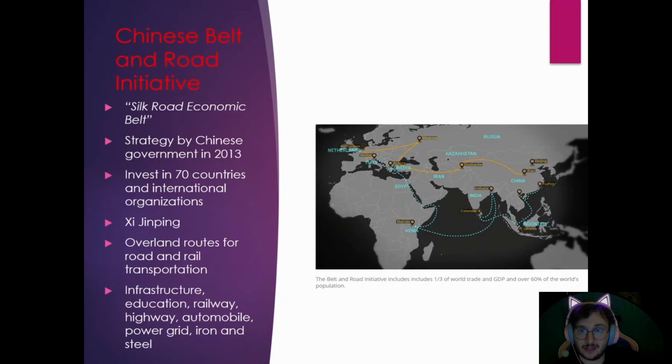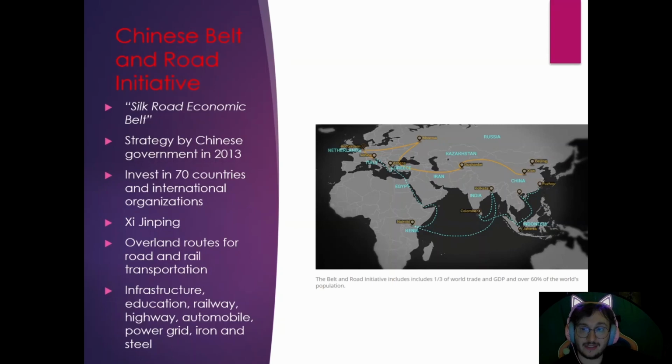the Chinese Belt and Road Initiative has created overland routes and roads and railway transportation. They've invested money and built infrastructure, education, highways, railways, automobiles, power grids, iron and steel. If you look on the map, there are some of the things. A lot of it looks like the old Silk Road, but it's built to improve trade in a lot of areas in Central Asia, parts of Africa, and even some parts of Europe.